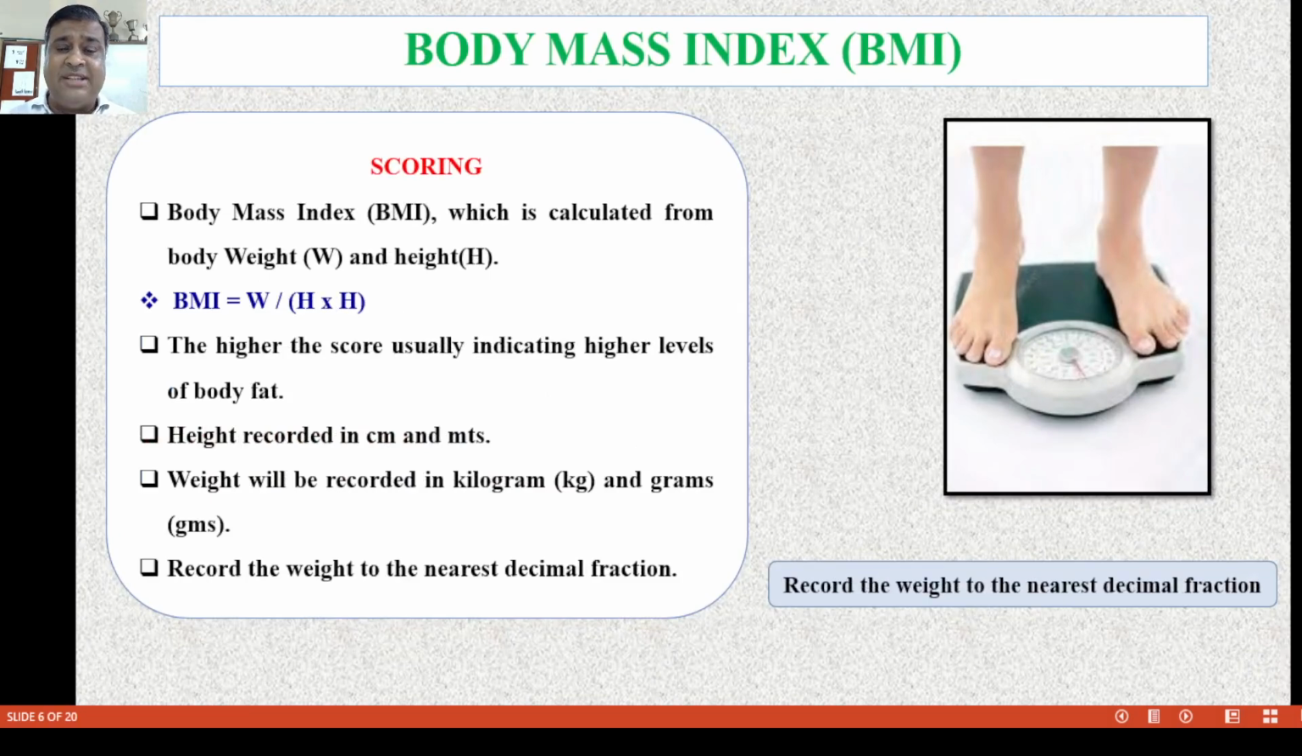Now next is the body mass index scoring system. Body mass index is calculated from the weight and the height: BMI is weight divided by height squared, that is height into height. Height can be taken in meters or centimeters. Weight can be recorded in kilograms or grams. Record the weight to the nearest decimal fraction. We can use decimal-fraction weighing machines, which are easily available in the market.